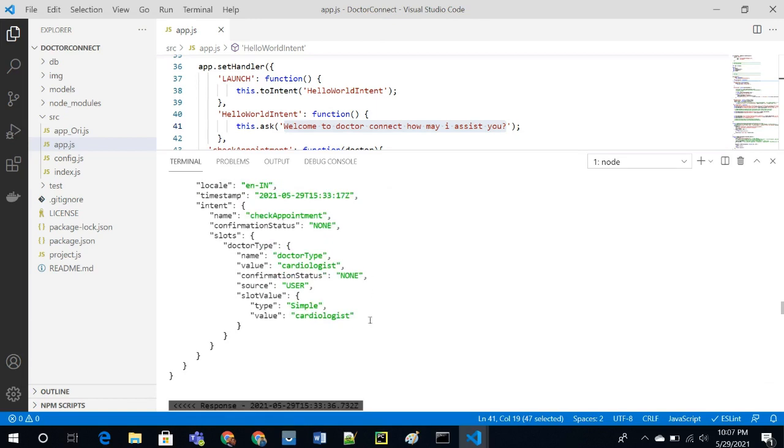Now I have provided the slot value. In this case, a slot is nothing but a variable which will be needed. Suppose the starting text is static, like book an appointment. Now I can provide cardiologist or radiologist. That is a slot. The doctor is a slot over here, a variable.